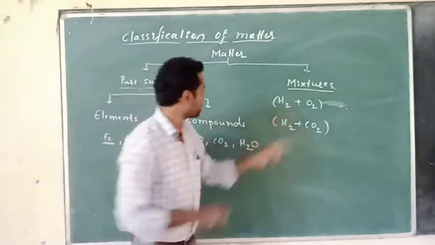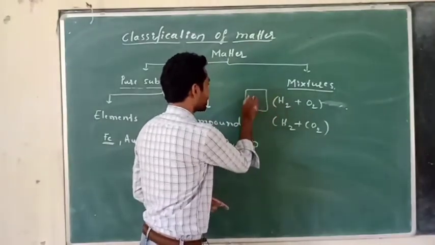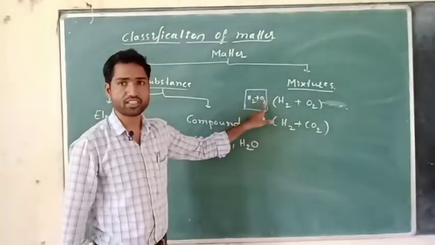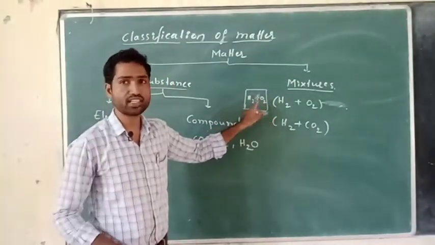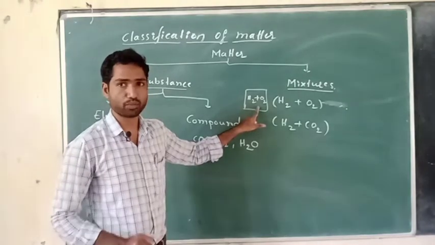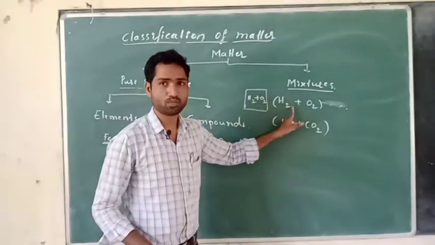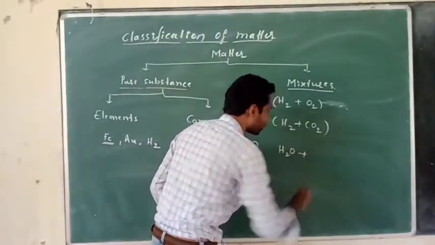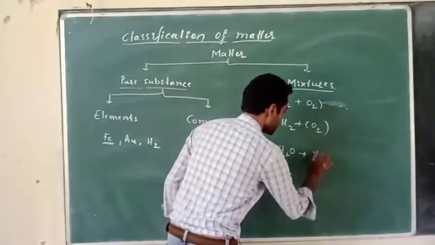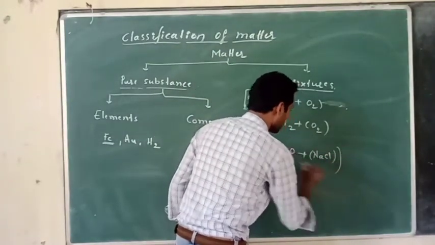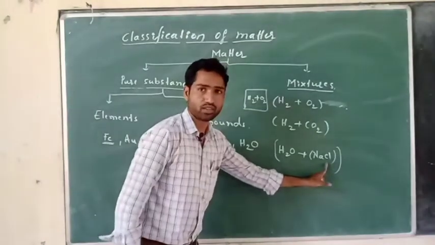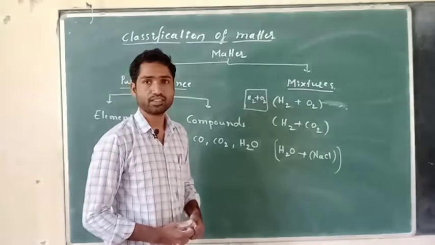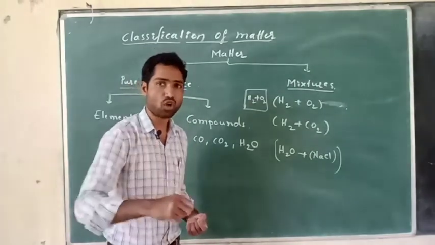For example, if I take a chamber in which hydrogen and oxygen gas are there, there are two components. We have mixed two components in this compartment. Therefore this is a mixture. This is also a mixture. Now I am going to take the H2O compound and mix it with NaCl, sodium chloride, that is nothing but salt. If you add salt into the water, what happens? That is also a mixture. There are two components in it, salt plus water.